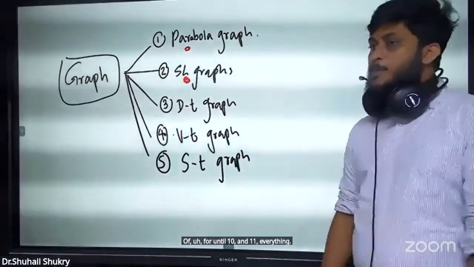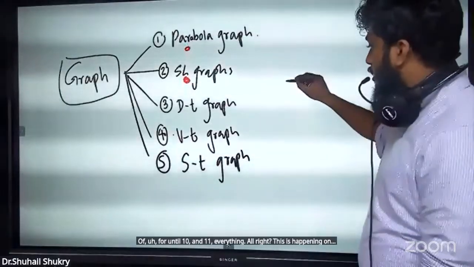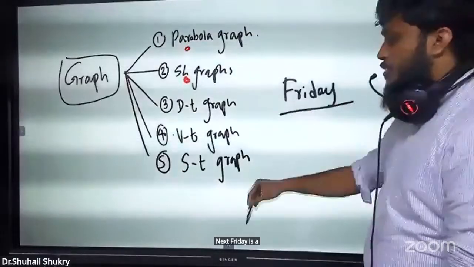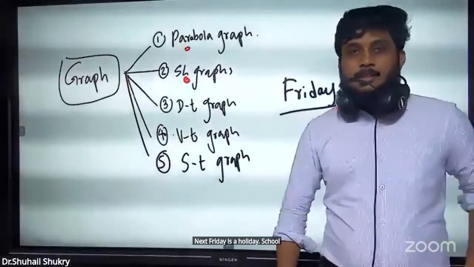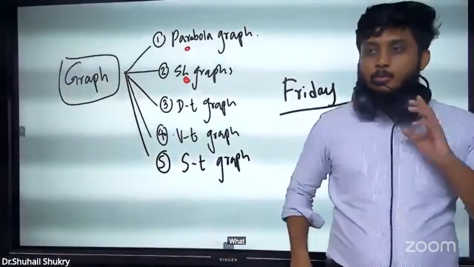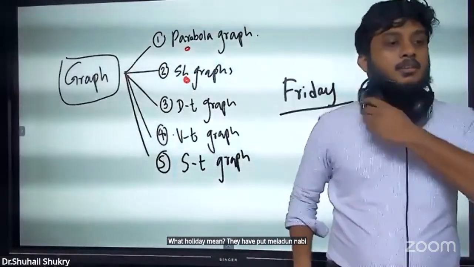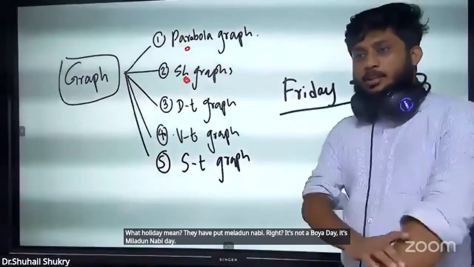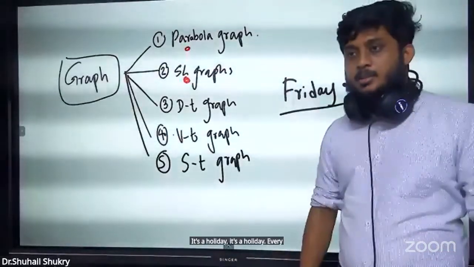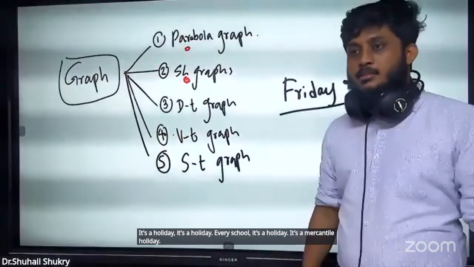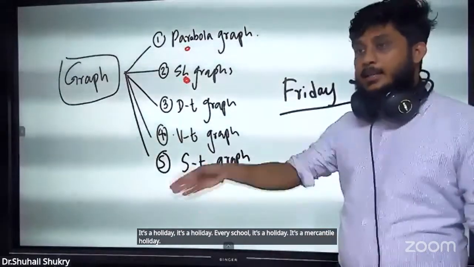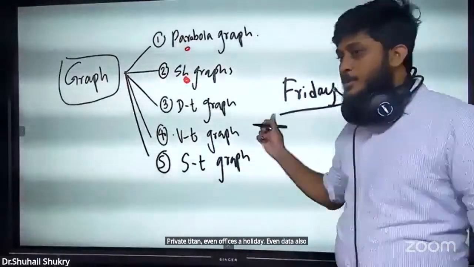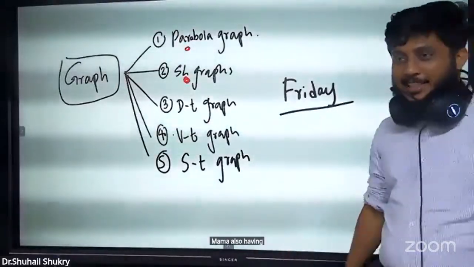All right. This is happening on Friday. Friday is a holiday. Next Friday is a holiday, a school holiday. They have put Milad-un-Nabi in the calendar. It's not a Poya day, it's Milad-un-Nabi day. Every school has a holiday. It's a mercantile holiday. Government, bank, private, even officers have a holiday. Even dad also has a holiday, mom also has a holiday. Everyone is on holiday, right?